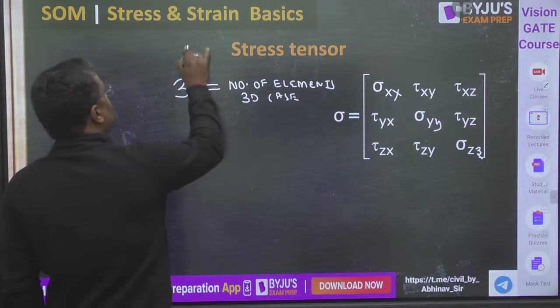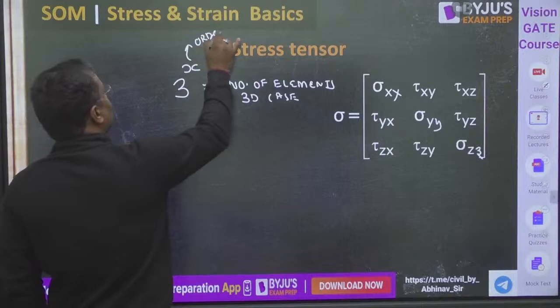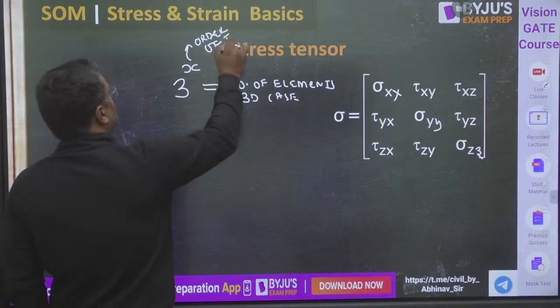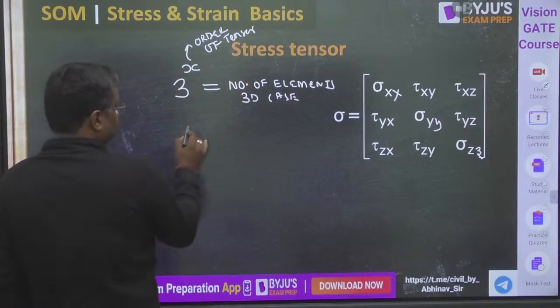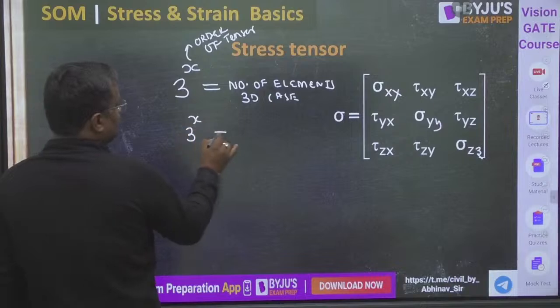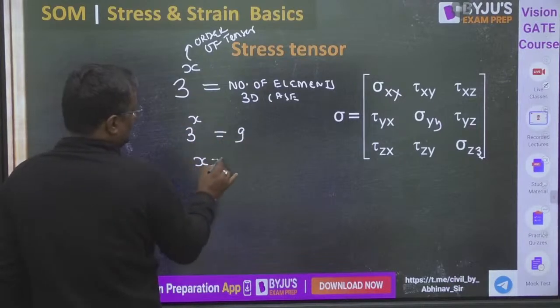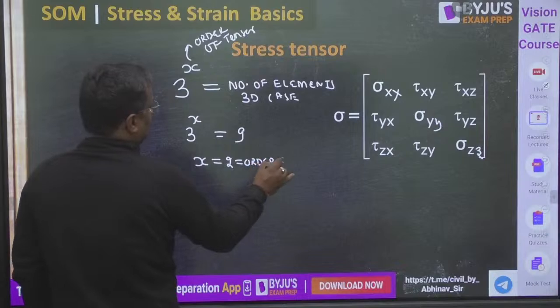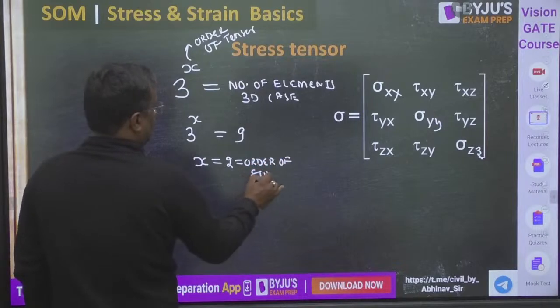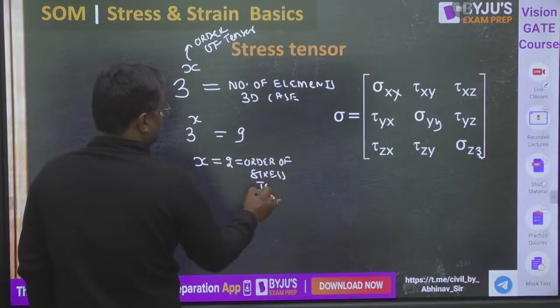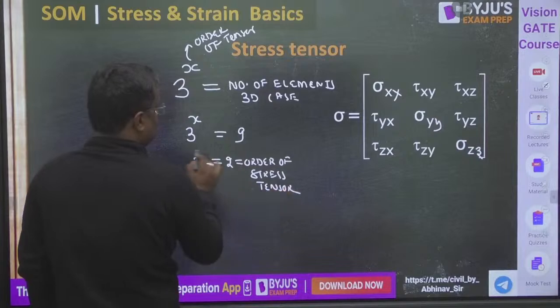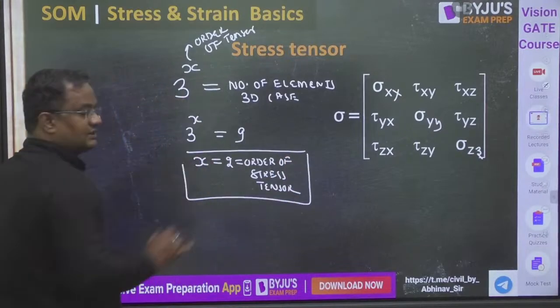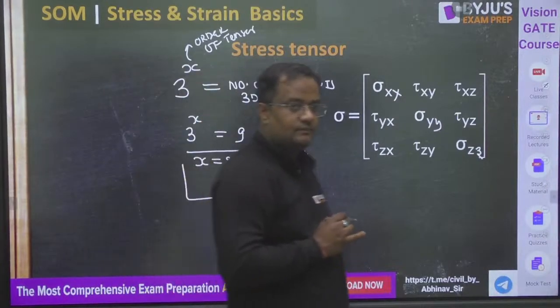Whatever x value comes, that will be the order of the tensor. The total number of elements in the general case is 9, so x is equal to 2, which is the order of the stress tensor. Got it?